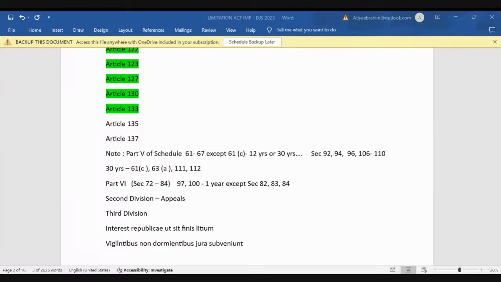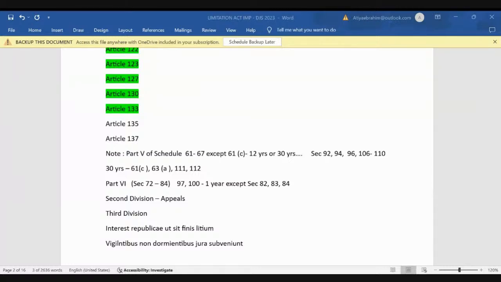So this part is clear. Now, the law of limitation is also retrospective in operation, and one more part is that the law of limitation is lex fori or lex loci. Students, is it lex fori or lex loci? Limitation is lex fori, right? It is according to the law of the forum where it is initiated and not the place where the cause of action arose. So where the cause of action arose is one place and we have instituted the suit elsewhere, my procedure will not be governed by the place where the cause of action arose. It will be governed by the limitation period of the place where the suit is instituted.